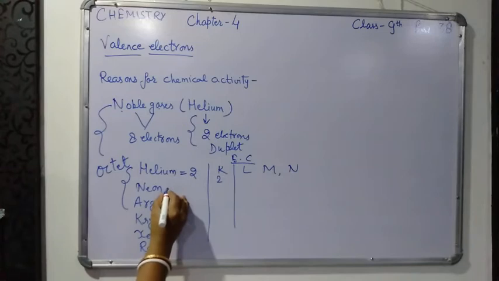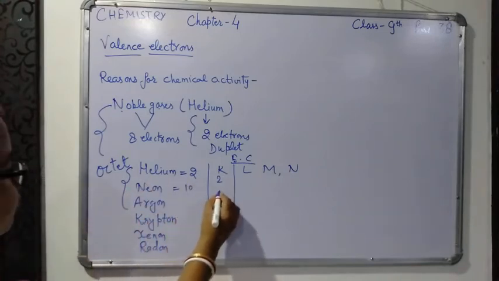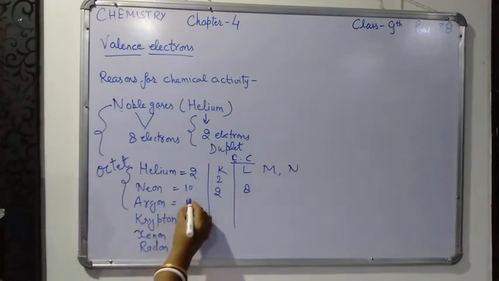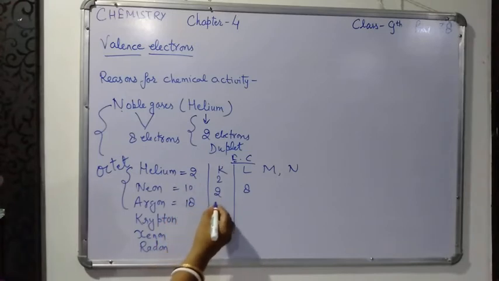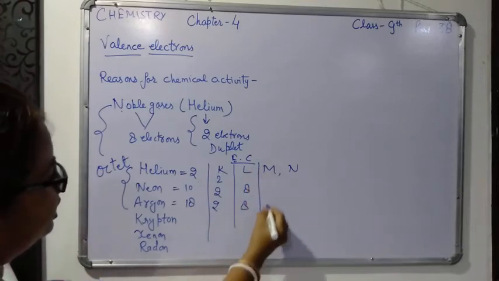Okay, neon's atomic number is 10, and its electronic configuration is 2 and 8. Argon's atomic number is 18, and its electronic configuration will be 2, 8 and 8.